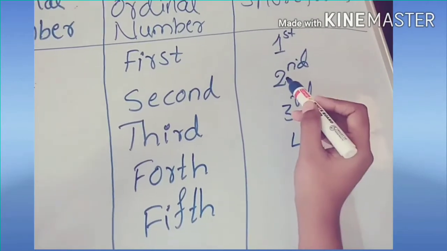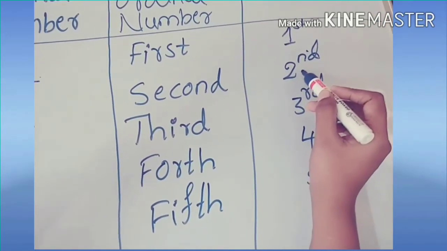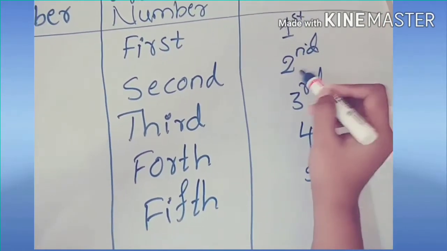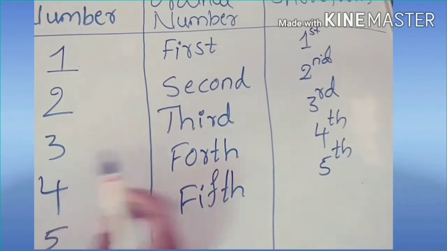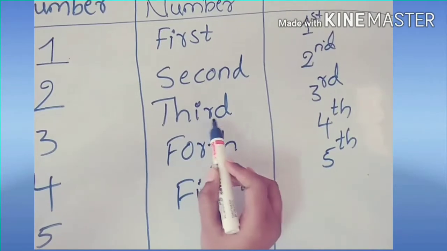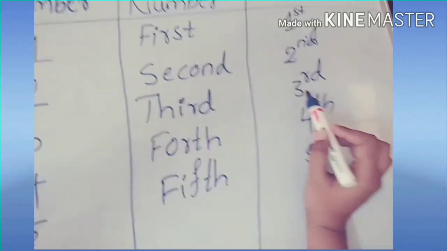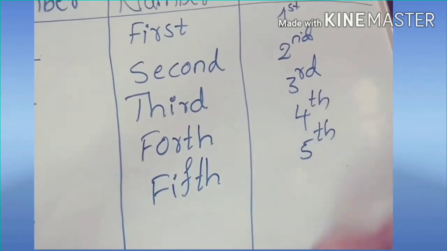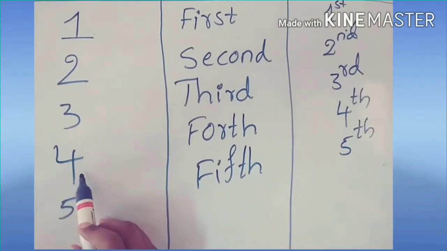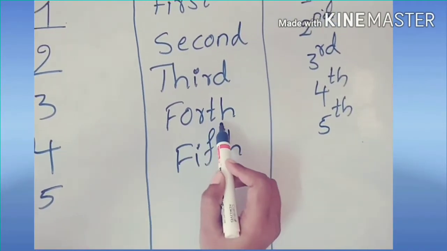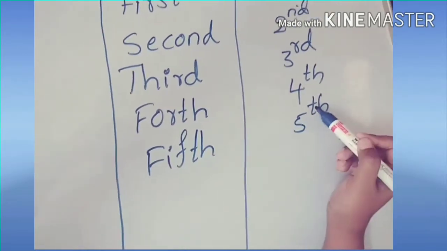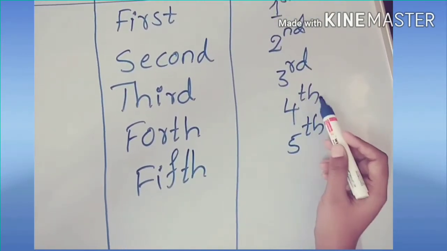And its short form is 2 and write ND, second. And 3. Its ordinal form is third, T-H-I-R-D, and its short form is 3RD, third. And 4. Its ordinal form is fourth, and its short form is 4TH, fourth.